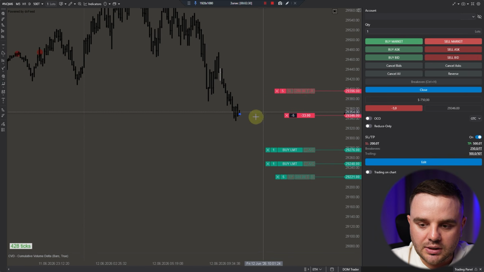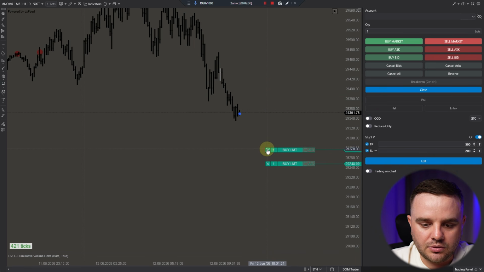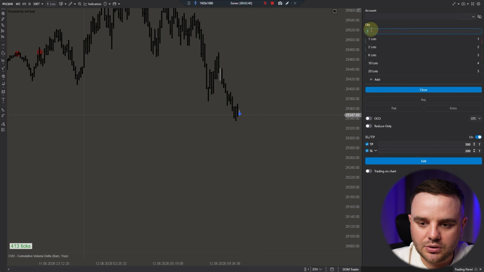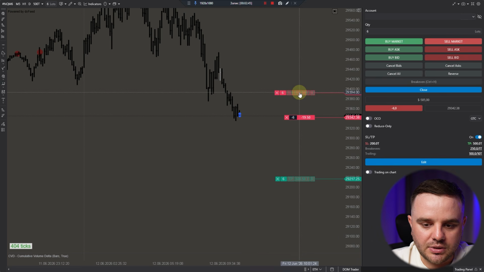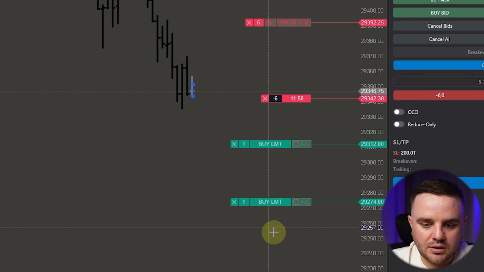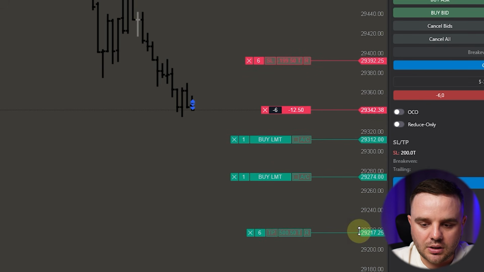Close position is really easy. You can close it here by pressing close. You can close it here. Order cancel. Congrats, we closed the position. The same with short, 6 contracts, for example, sell market, automatically stop loss, take profit. And the same here, we can go to contracts and set up buy limits, and we can see how those buy limits, as you can see, are created.